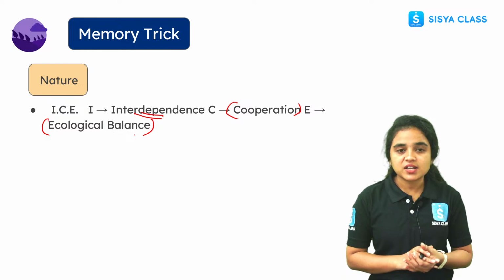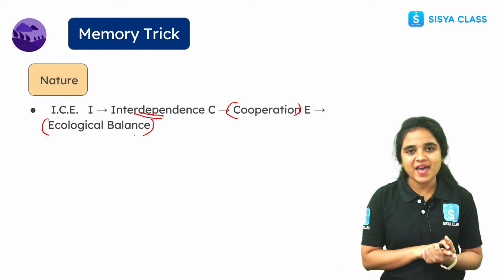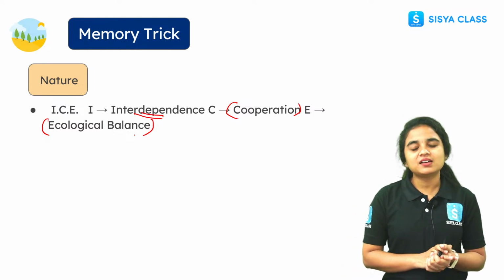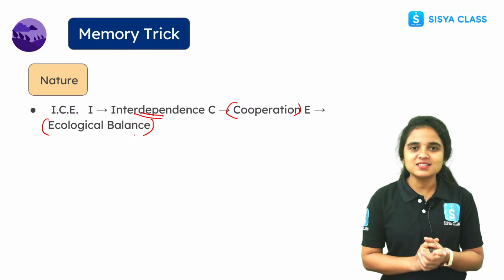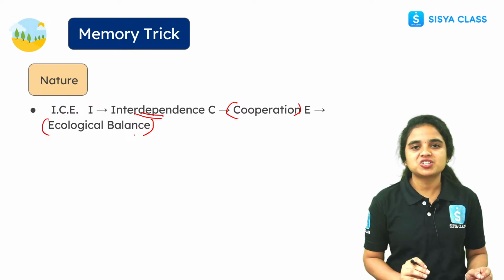Interdependence and cooperation give rise to ecological balance. So this is the simple trick that everyone can remember: ICE. By remembering these three letters, you can remember the whole ecological balance.